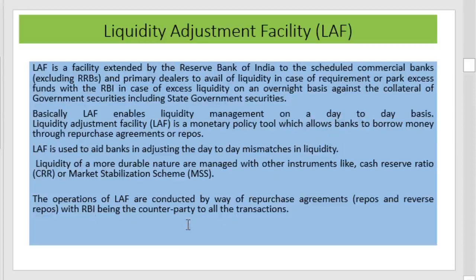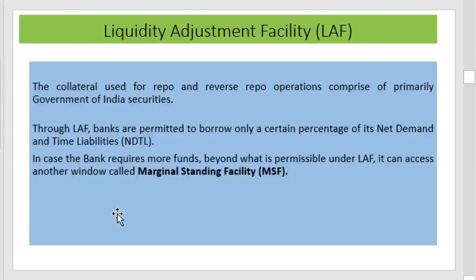The operations of liquidity adjustment facilities are conducted by way of repurchase agreements, that is repo and reverse repo, with RBI being the counterparty of all transactions. The collateral used for repo and reverse repo is primarily Government of India securities.